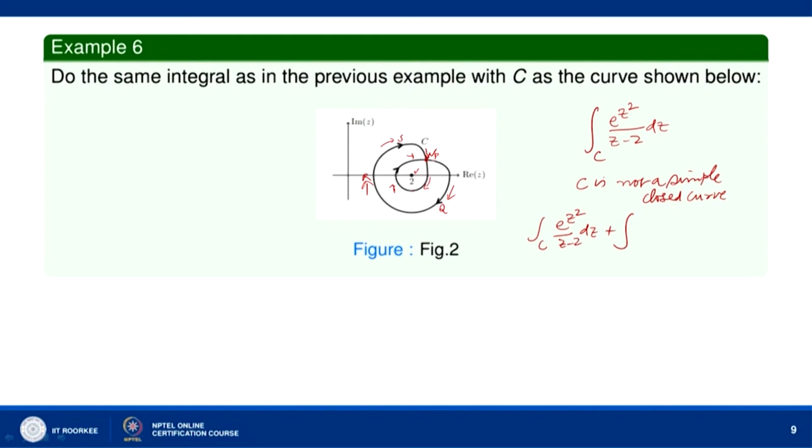the integral over P Q R S P of e to the power z square over z minus 2 dz. Now, you can see from here if we go P Q R S P, it is a simple closed curve, it does not intersect itself, and we have reached the initial point. Now, from here we then move this way, P E F G P. So, then we have the second part as the integral over P E F G P.